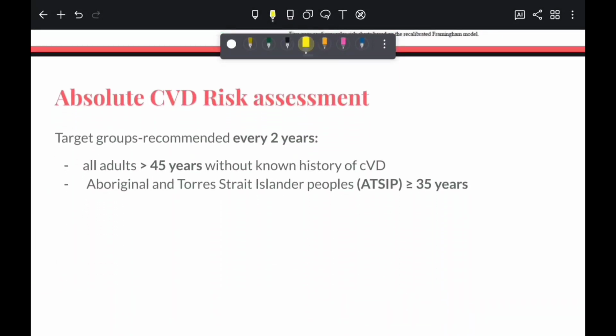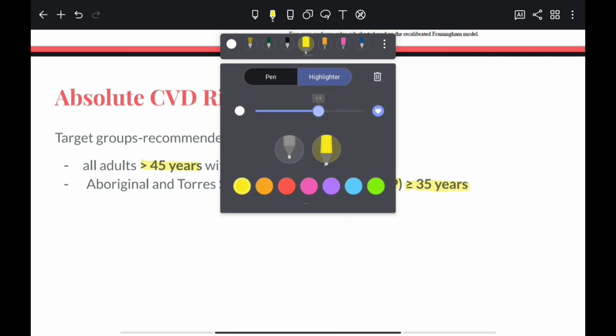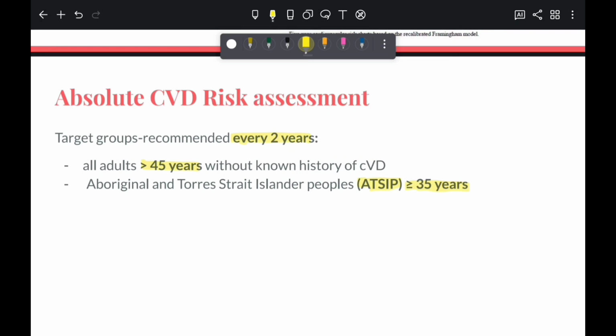All adults aged 45 years and older without a known history of cardiovascular disease must be assessed every 2 years. But for Aboriginal and Torres Strait Islander peoples, this starts earlier at 35 years and older. These target groups are super important and often pop up in exam questions, so make sure you note them down.